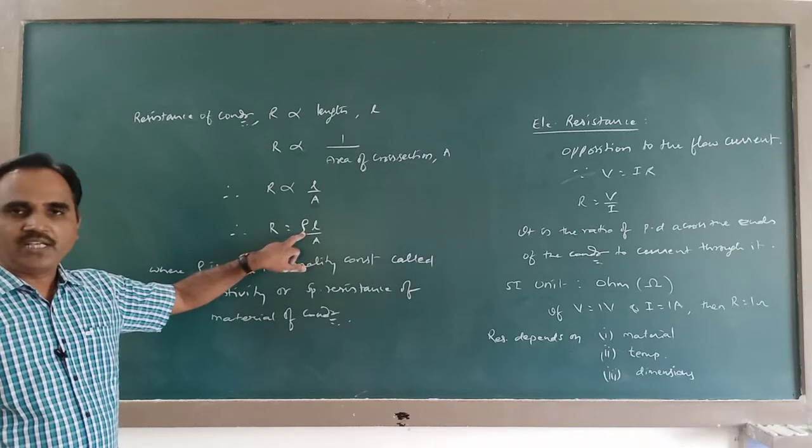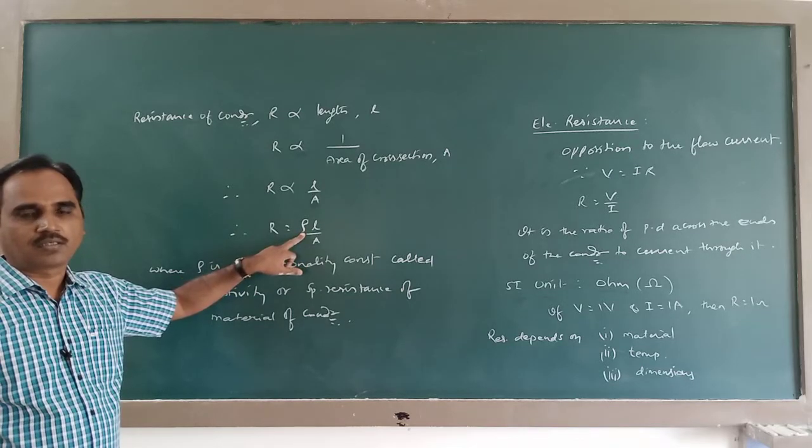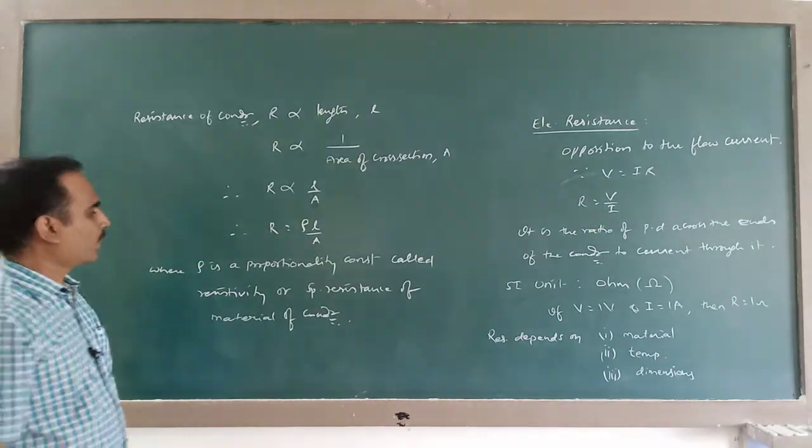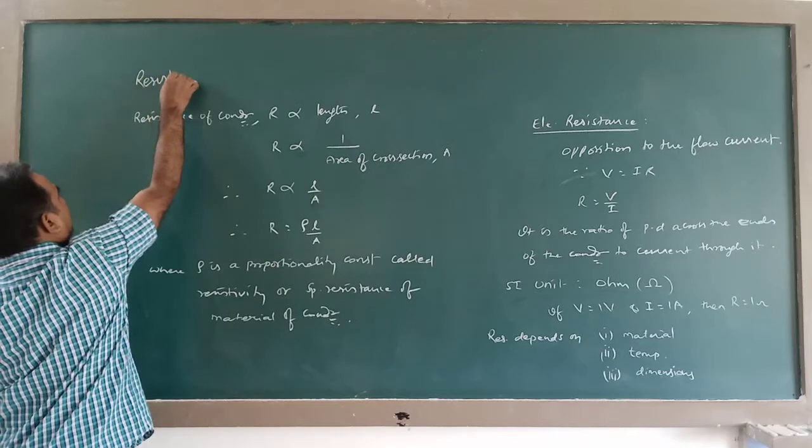This term rho is the property of the material of the conductor. Understand? So here we define resistivity.